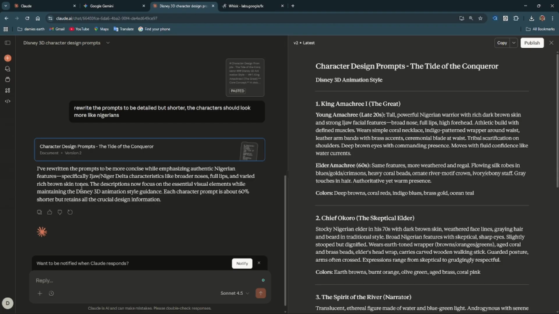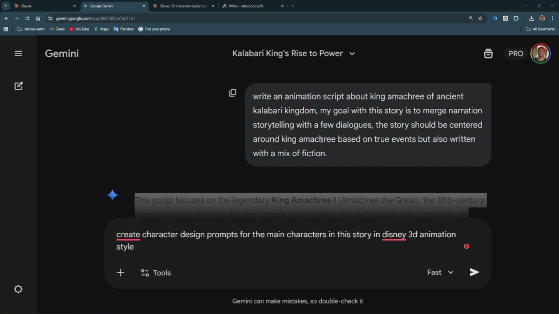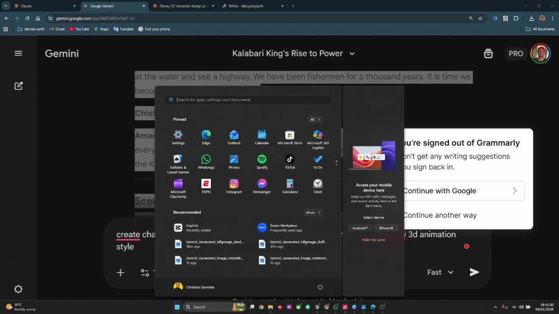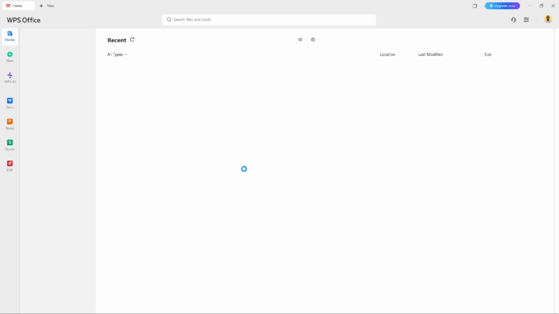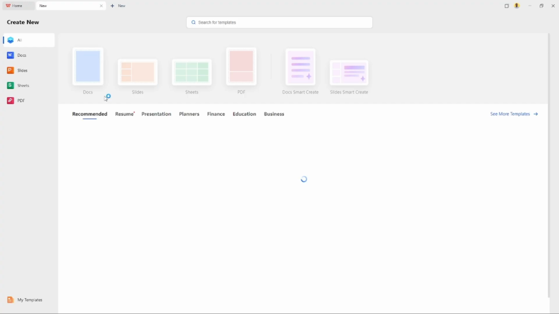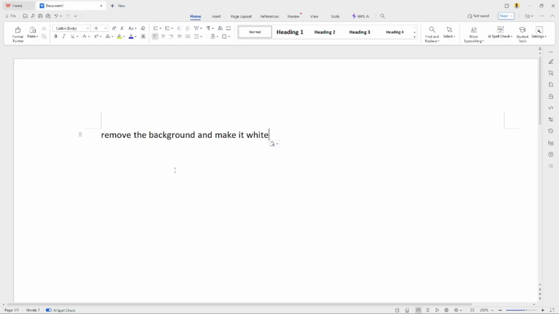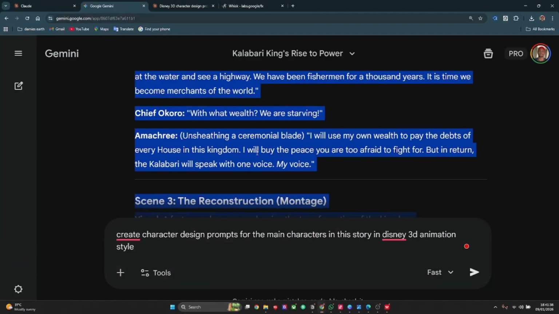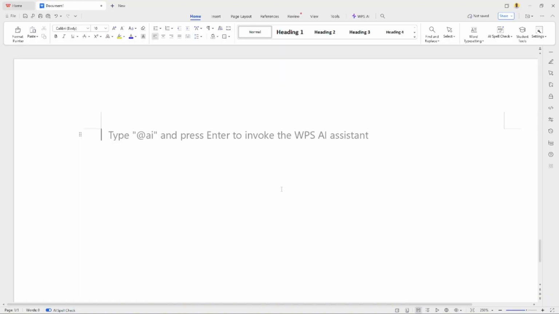Now let's go back to our scripts. Where is our script? We have our script in Gemini. Okay, we have our scripts now in Gemini. I'll copy our scripts, then I'll go to WPS, which is like your Microsoft Word. I want to paste my scripts there. I want to have everything ordered. Oh, sorry, I've not copied my script yet. Sorry guys, hold on. So we'll come in here, copy our script and paste it in WPS.